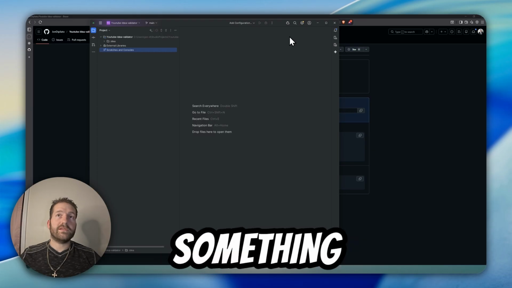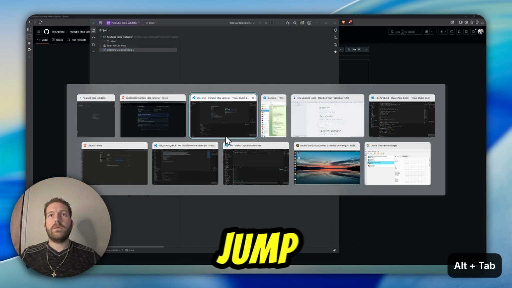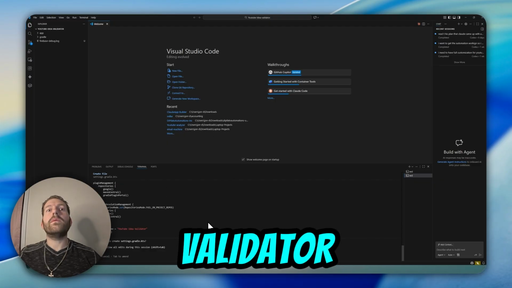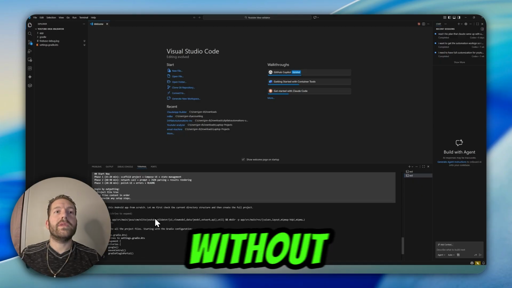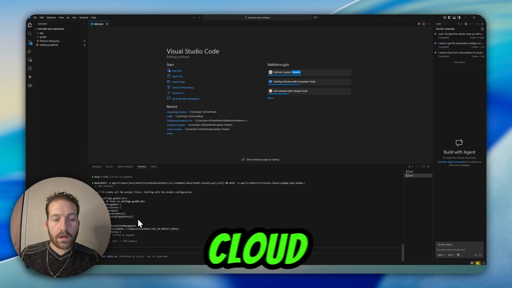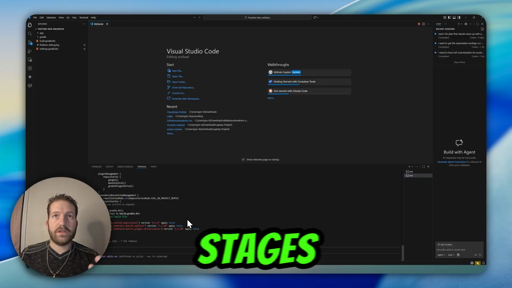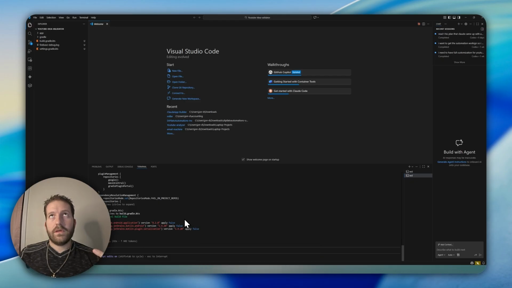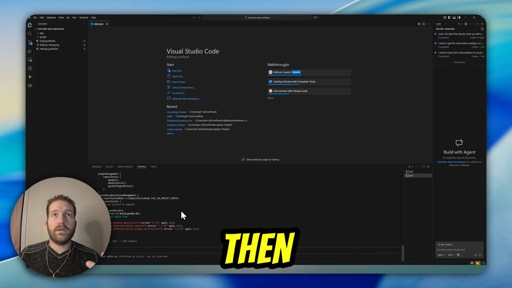So, something simple that you're going to have to do later on. We'll get to that in a second. We're going to jump back over here to the validator. And oh, I forgot to hit yes, allow all edits without asking permission. Typically, with Claude Code, you can have it in 3 stages or many other stages, but there's the accept edits automatically, asking for permission, and then plan mode.